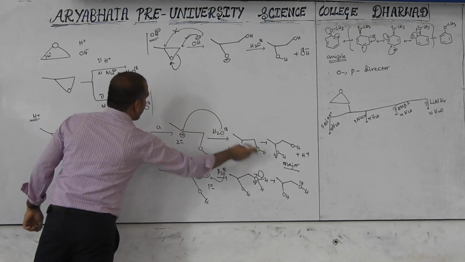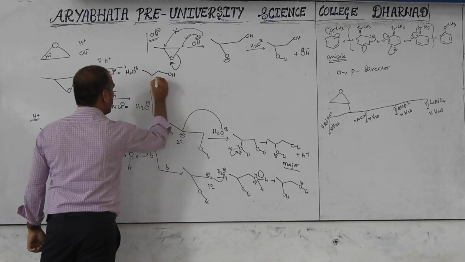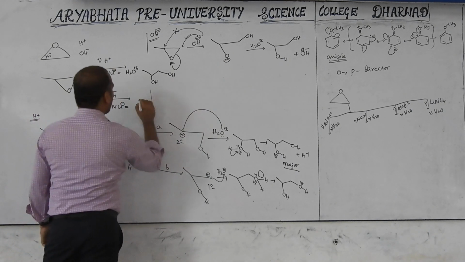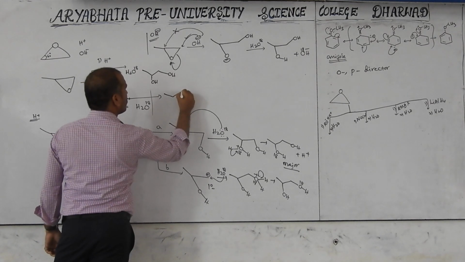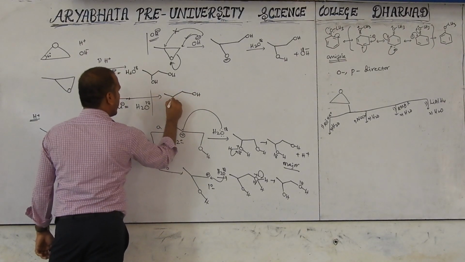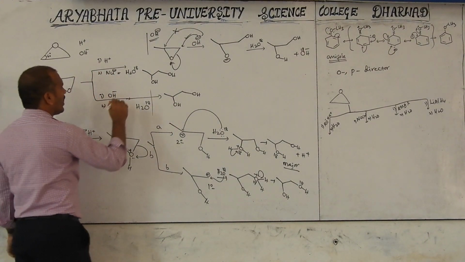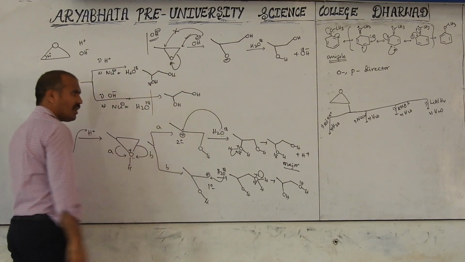So here this is the major product, with OH and OH on carbons 1, 2. But in this case, in basic medium, carbons 1, 2, 3 with OH and here OH. The same product is there, but here O-18 labeling is present and here there is no O-18 labeling.